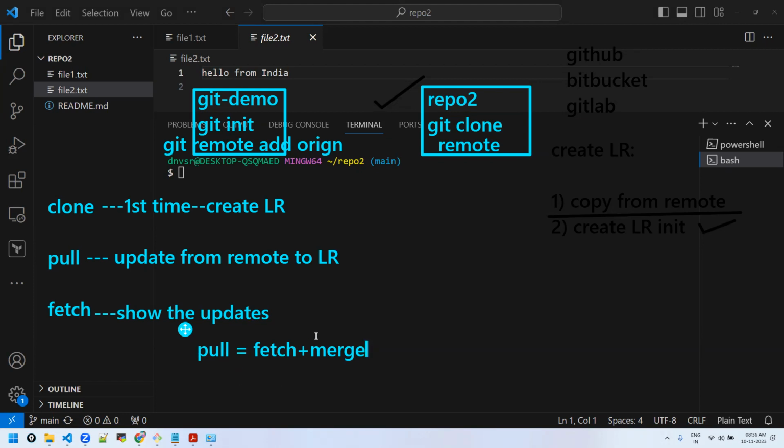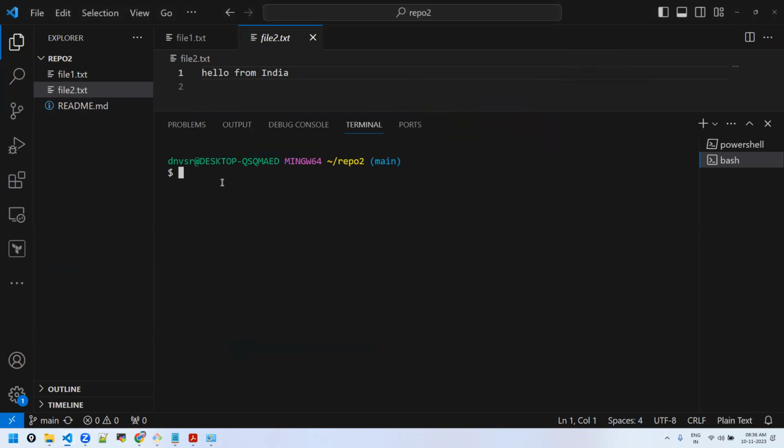After executing fetch, I understood there are updates. So after that, again, I have to make a pull? Yes, because it will not download. See here, there is no file 3. How do you get it? If you want to integrate, merge the changes, actually, you have to do this.